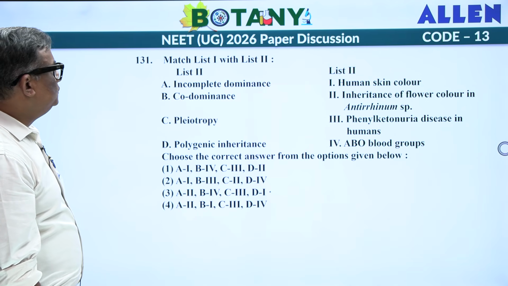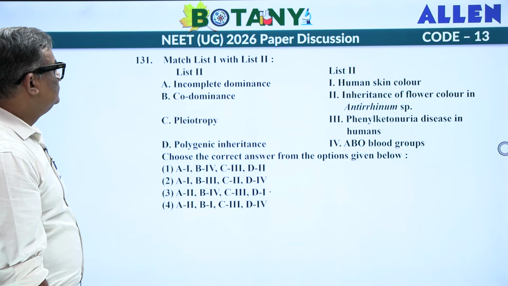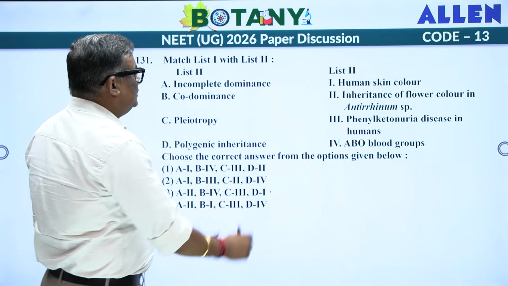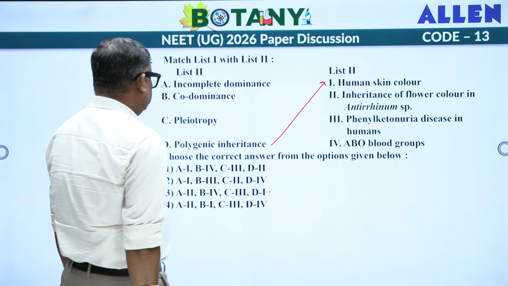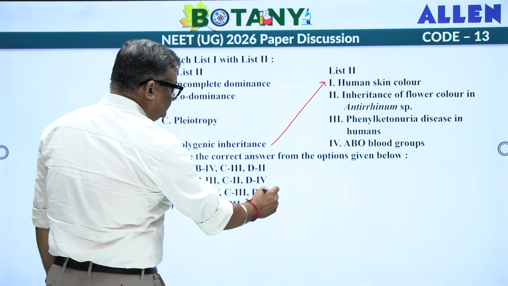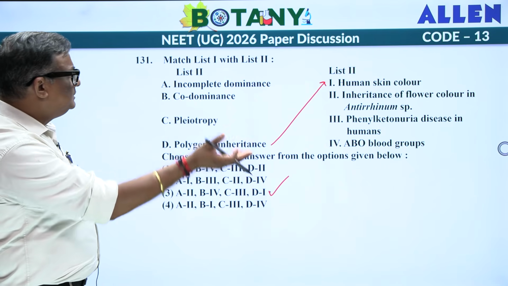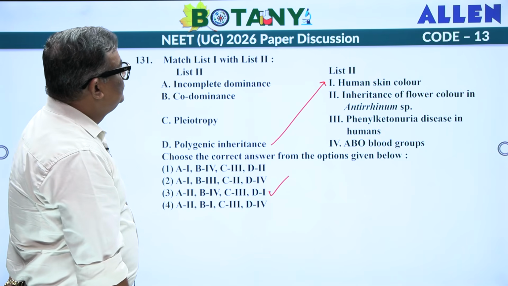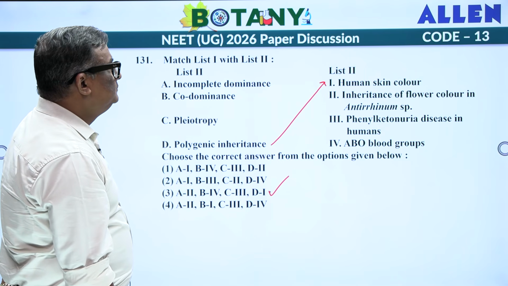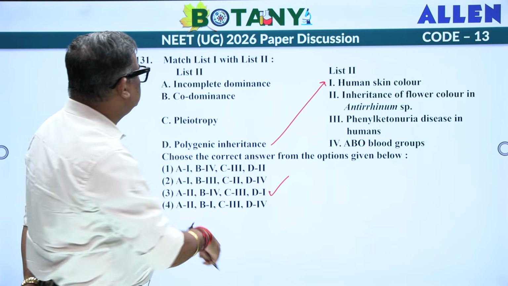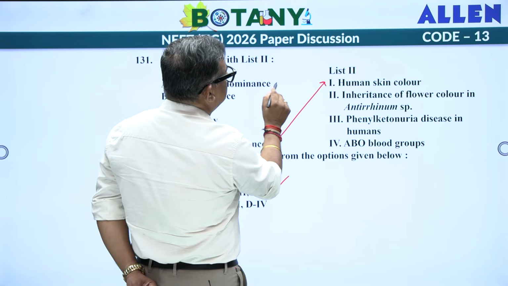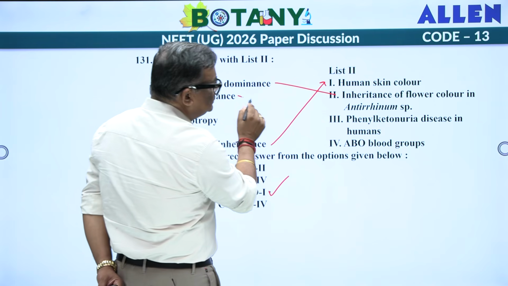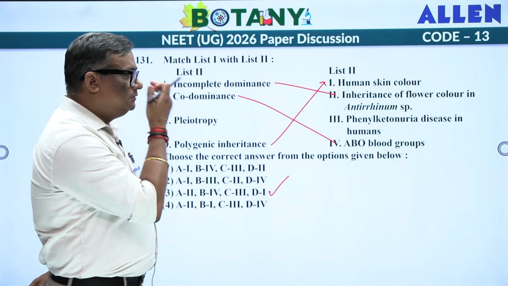Match list 1 with list 2. See, I can do with only one option. Just with one option I can do. Polygenic inheritance, skin color. D1, where is D1? Now you can match the rest of them. Incomplete dominance, codominance, pleiotropy. Before I say, you can also search. Incomplete dominance, where is flower color? Red, white, pink. Codominance, ABO blood group.